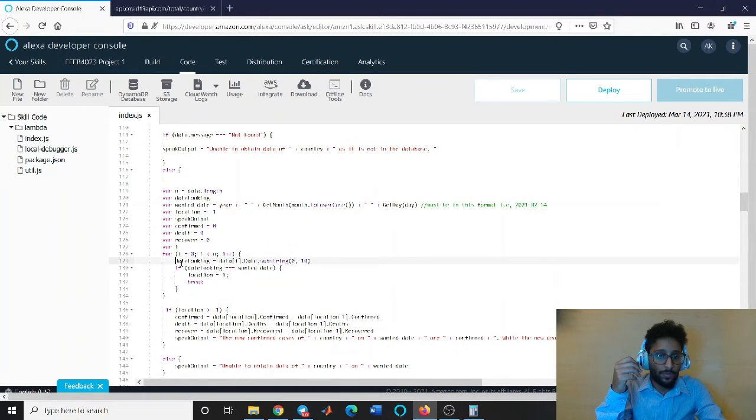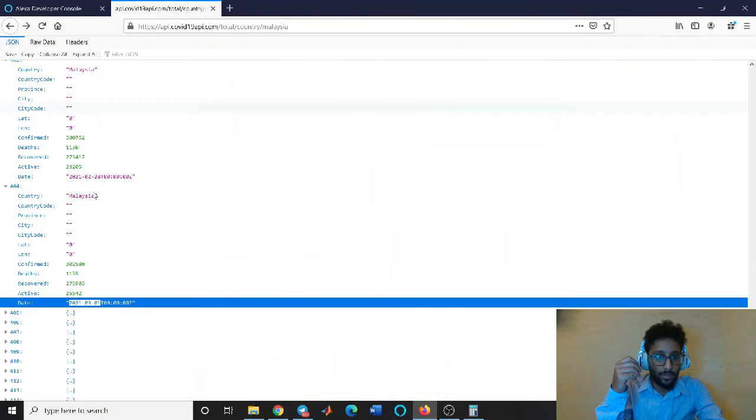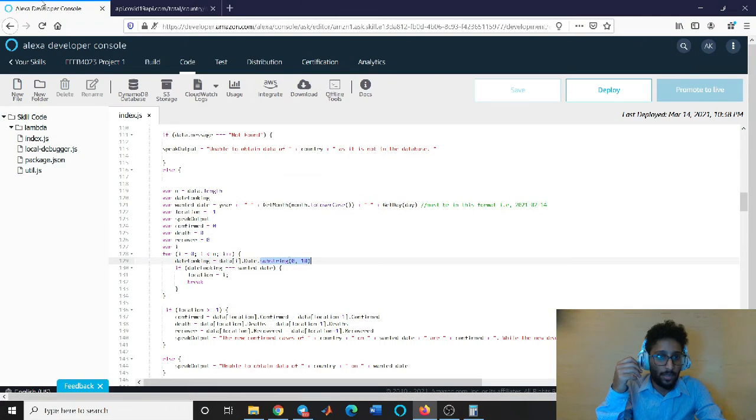So we choose date looking, and we make it equals to data I dot date dot substring 0 to 10, and substring 0 to 10 is just to take the first 10 characters here. See, 4, 5, 7, 10. So we just want the first 10 because we're going to match it to our wanted date.